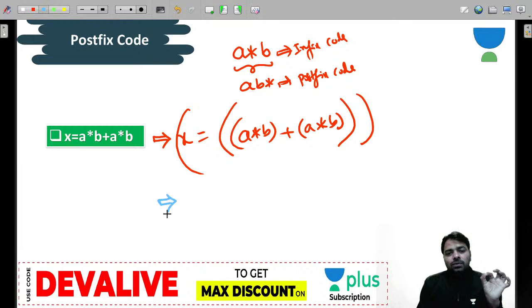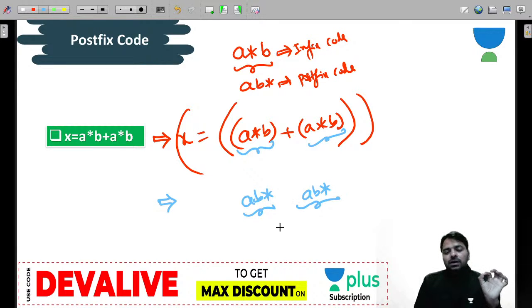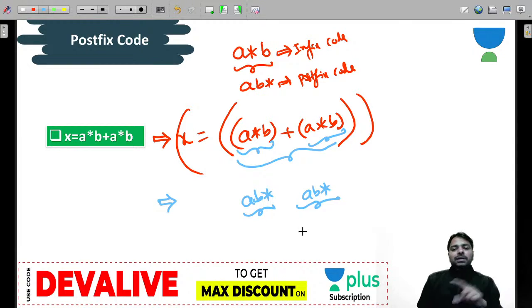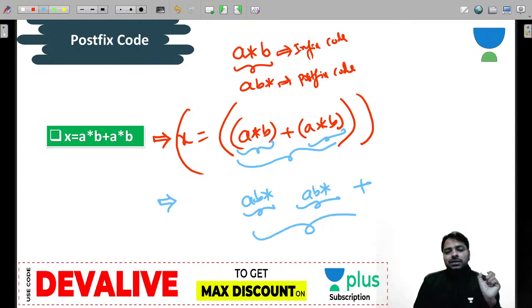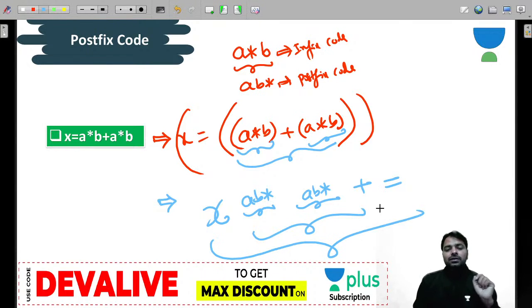Then you can write the equivalent postfix code for this code. How do you write the code, guys? You can write A B star, that is 1 unit, and another A B star, and then you write a plus between these two, so plus comes later, and then for x, equal should be applied, so equal comes at last, right?